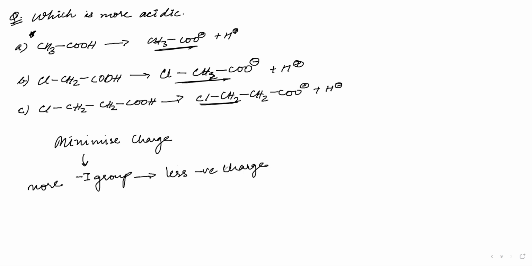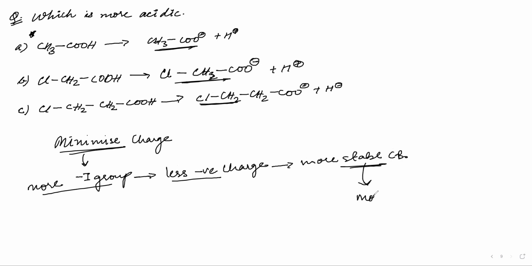Fatima, just tell me yes or no, sir, if you have any doubt. I have to minimize charge to find the stability of this particular conjugate base. If I have more minus I groups, there will be less negative charge. And if less negative charge is there, that means more stable. And if there is a more stable conjugate base, that will give me more acidic strength.